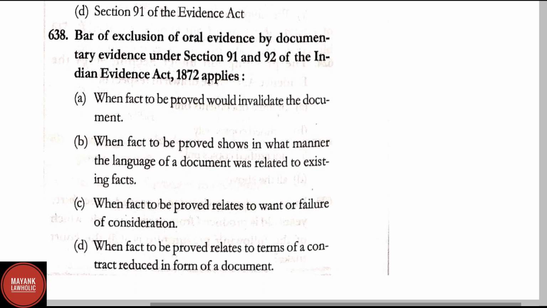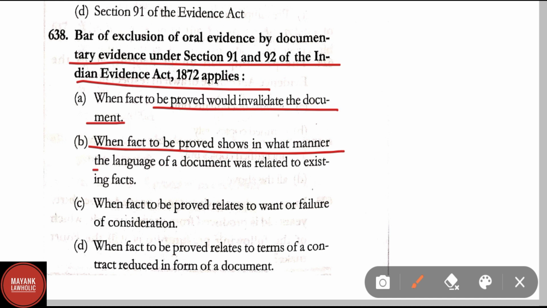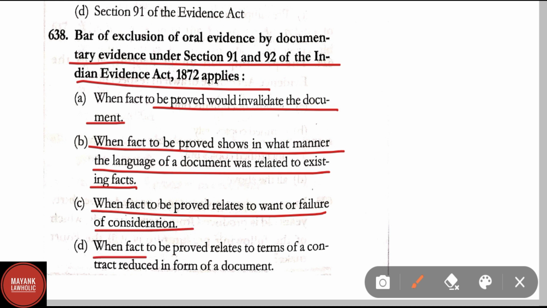Bar of exclusion of oral evidence by documentary evidence under sections 91 and 92 of the Indian Evidence Act 1872 applies when the fact to be proved would invalidate the document; when the fact to be proved shows in what manner the language of the document was related to existing facts; when the fact to be proved relates to want or failure of consideration; when the fact to be proved relates to terms of contract reduced in form of document. Here the correct answer is option D.